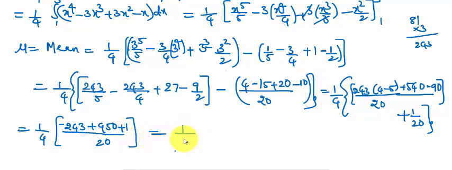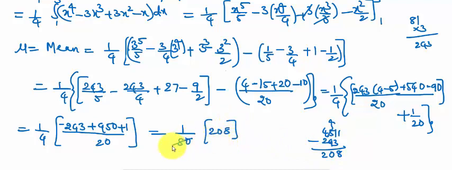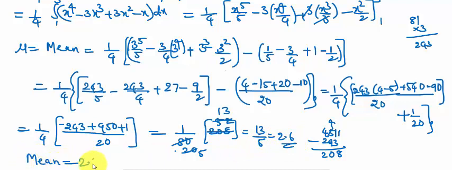It is equal to 1 by 80 into 451 minus 243, which is 208. Simplifying, it is equal to 13 by 5, equal to 2.6. Therefore, the mean is equal to 2.6.